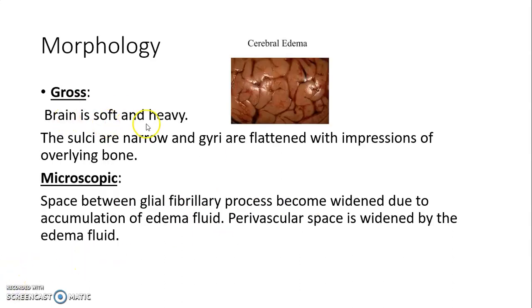Grossly, the brain is soft and heavy, the sulci are narrow, and the gyri are flattened with impressions of overlying bone. On microscopic examination, the space between glial fibrillary processes becomes widened due to accumulation of edema fluid. Perivascular space is also widened by the edema fluid.